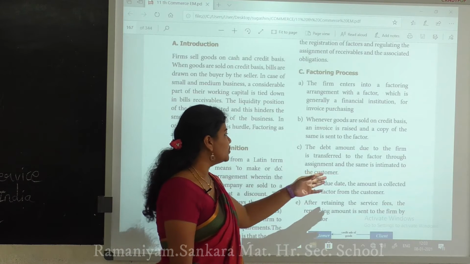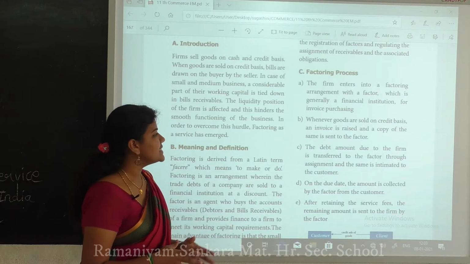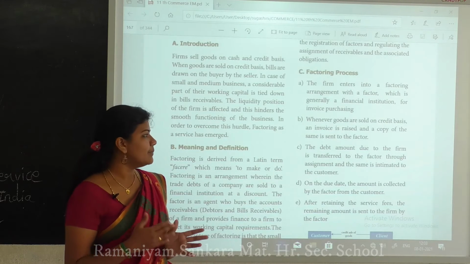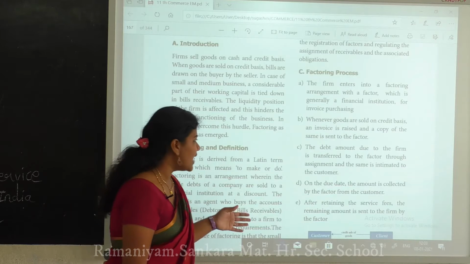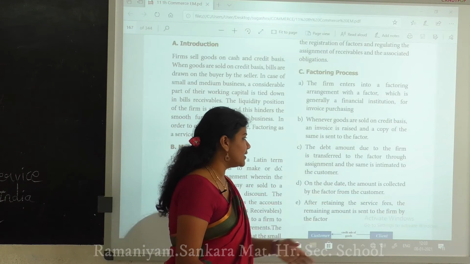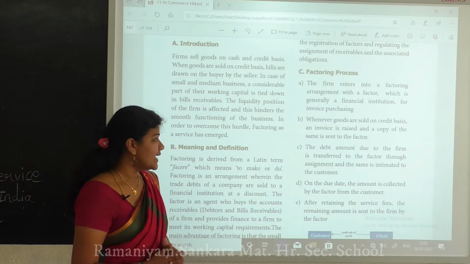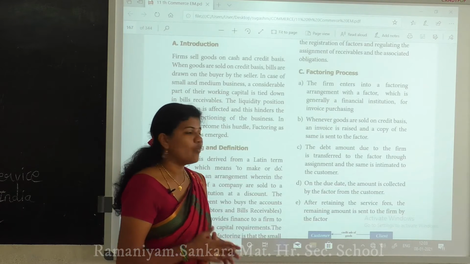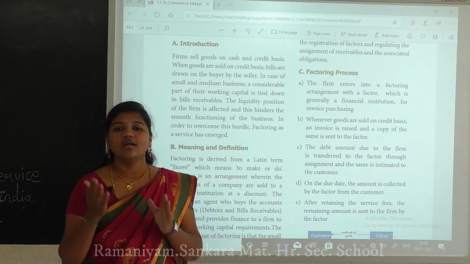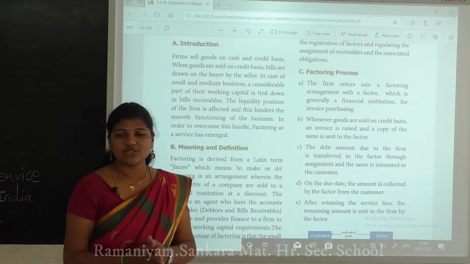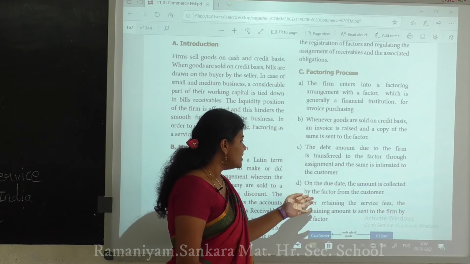The debit amount due to the firm is transferred to the factor through assignment, and the same is intimated to the customers. What is the amount debited, what is the amount coming in, all the details are transferred as messages to the customers. Next is D1, on the due date.